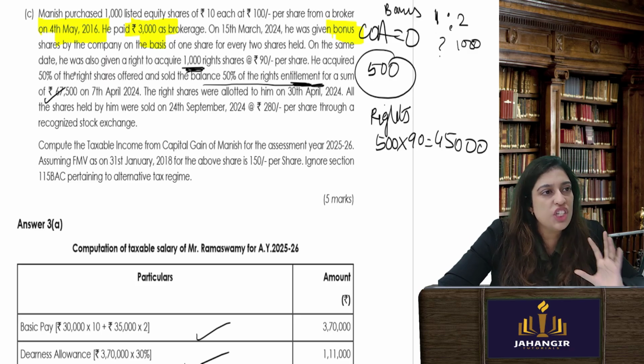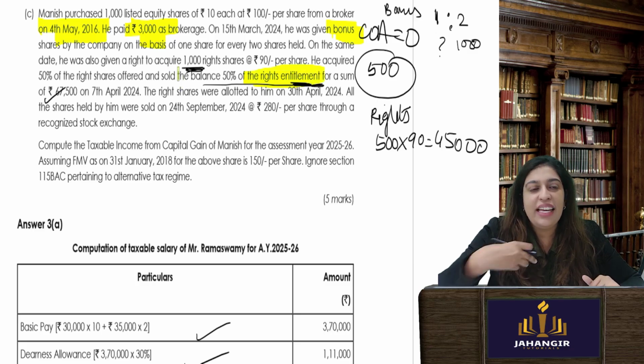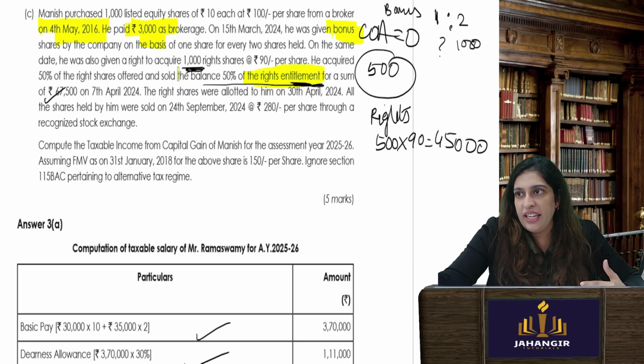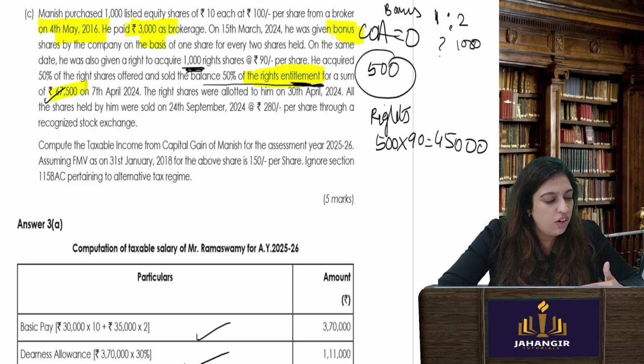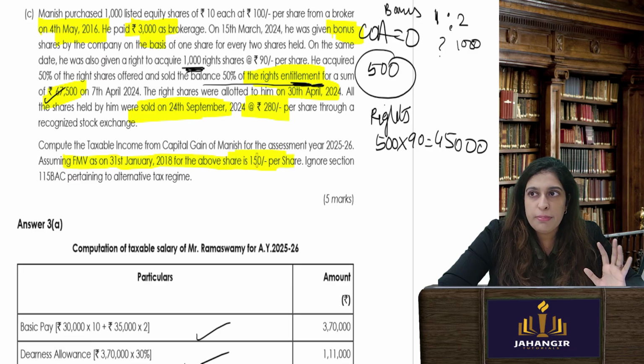So this is, he didn't sell shares. He sold his right. So if I am getting shares at 90 rupees, I can sell my right to someone else. I can give my right to someone else, and I gave it for 67,500. Okay, the right shares were allotted to him on 30th April. That is in the next financial year. All the shares held by him were sold on 24th September. Now, at 280 rupees through a recognized stock exchange. Compute the taxable income for assessment year assuming FMV for the above shares is 150 rupees per share.